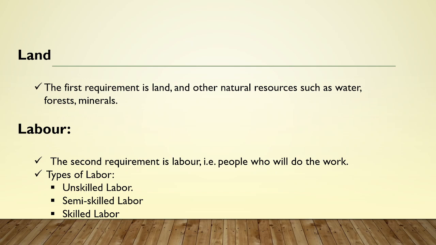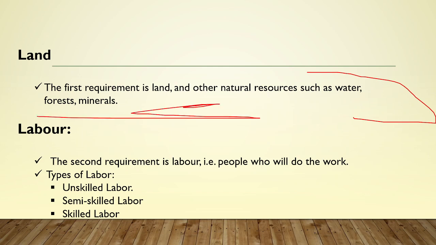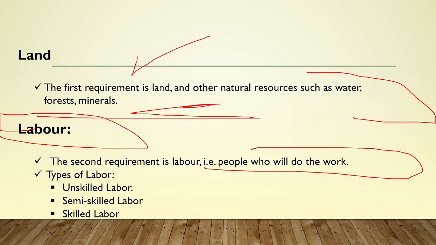First requirement is the land. So the first requirement is land and other natural resources such as water, forest, and minerals, raw material, everything. This is known as the land. The second factor of production is the labor. Now labor basically means people who will do the work, and we have three kinds of labors. The first one is the unskilled labor, second is the semi-skilled labor, then we have the skilled labors.